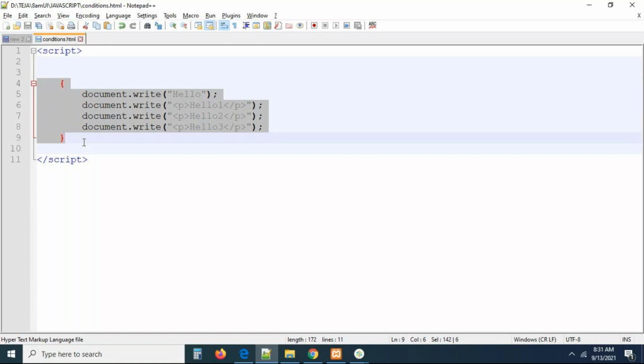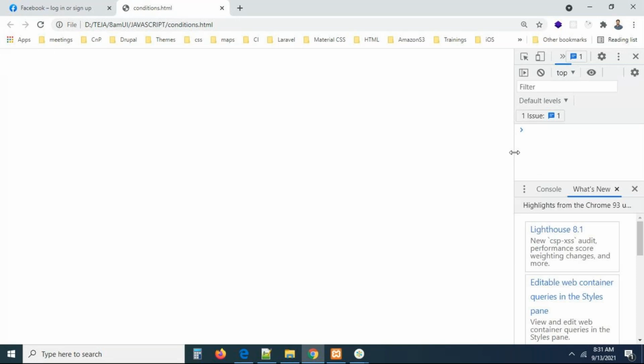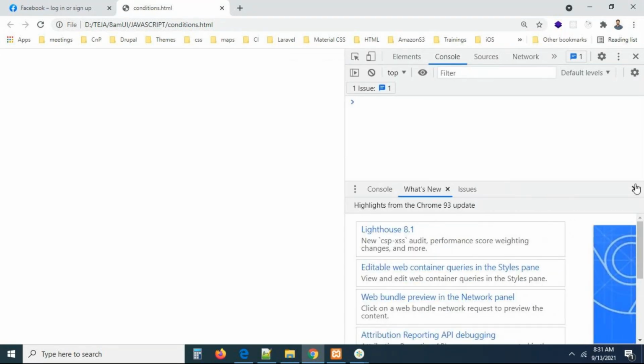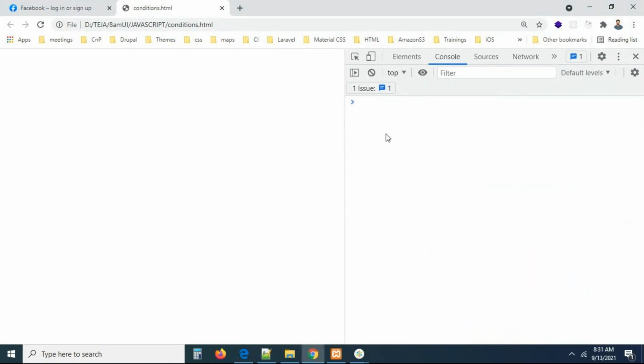Now I'm saving the file. If you refresh the page, you can check this. I'm executing. Am I having any error? First of all, let me open the console also. Fortunately, I don't have any error. I don't have any error. You can see it, right?